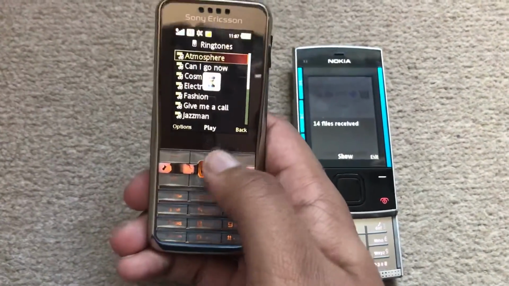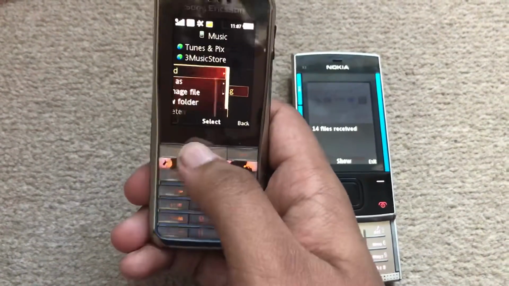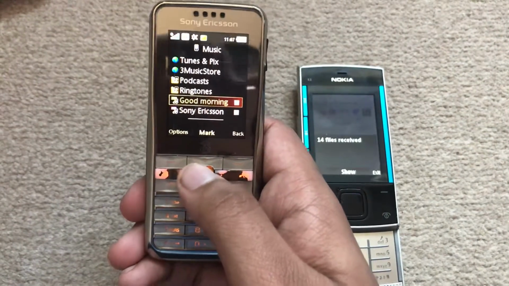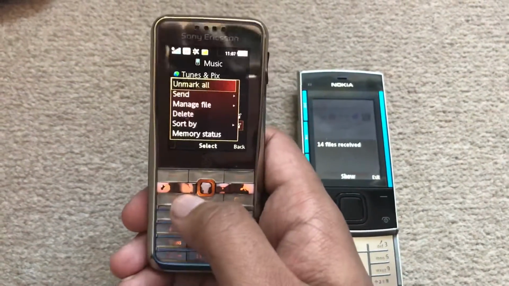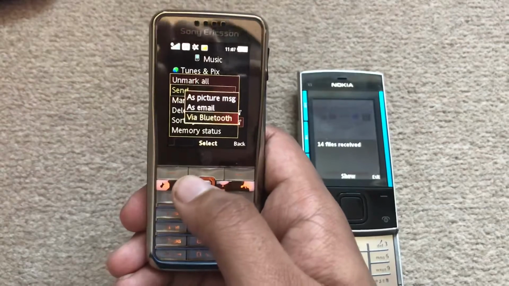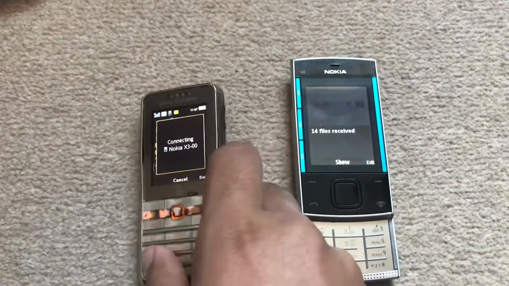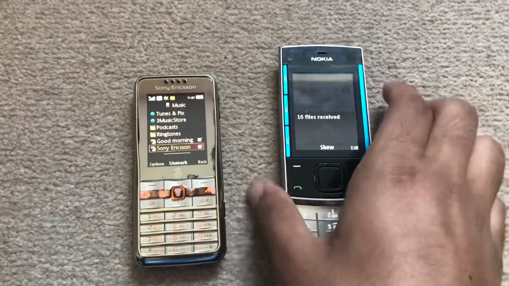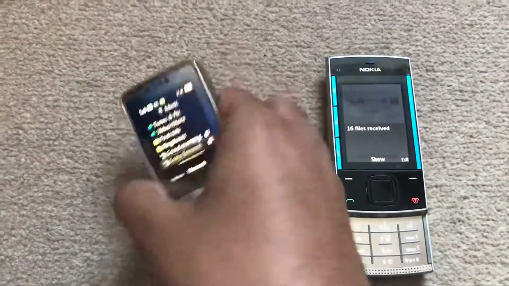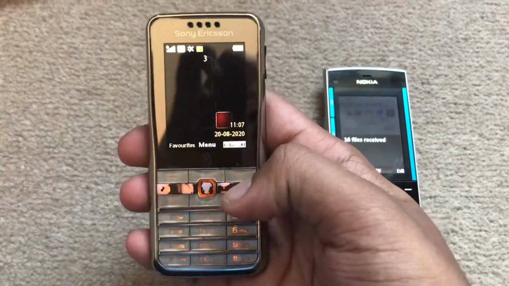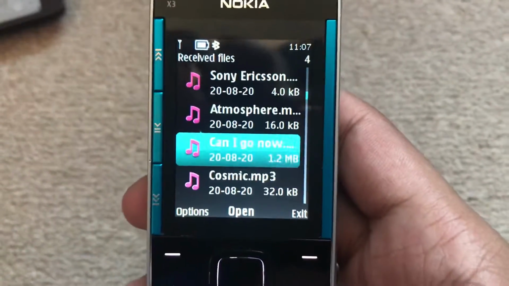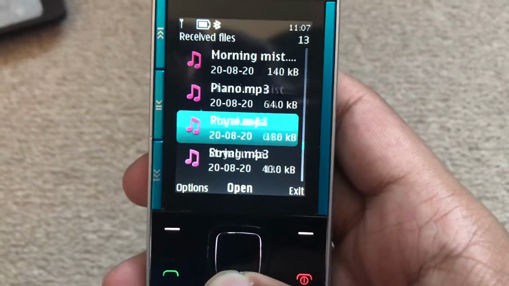And I'm going to go with other ringtones as well. Options, send via Bluetooth, Nokia X3. And you don't need a Sony Ericsson phone anymore, so just leave it off to the side. So you can see the ringtones are sent over to the Nokia phone, as you can see.